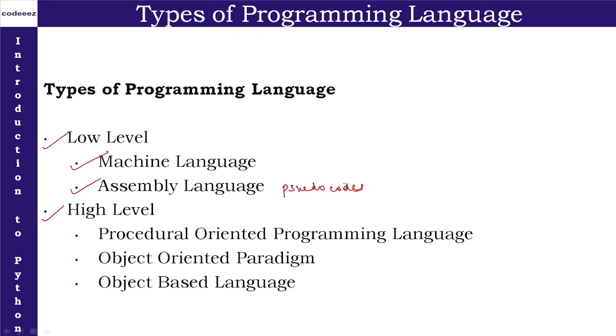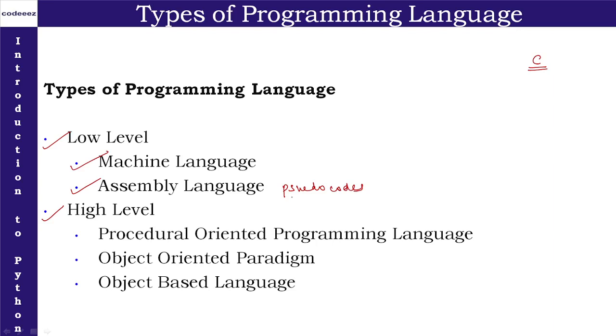So basically, in low level, we have two categorizations: machine language and assembly language. Machine language is written in purely machine understandable format. Assembly language is somewhat nearer to machine language, meaning it uses the machine format as well as some other notation, that is pseudocodes.